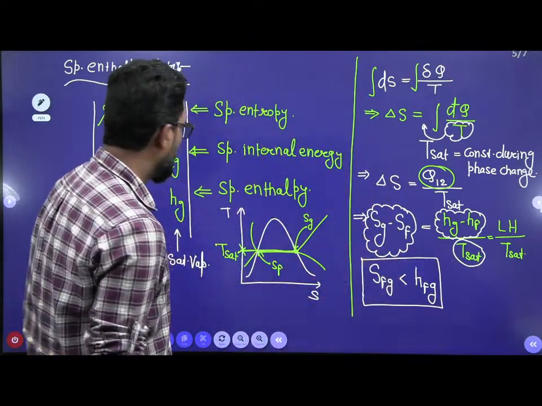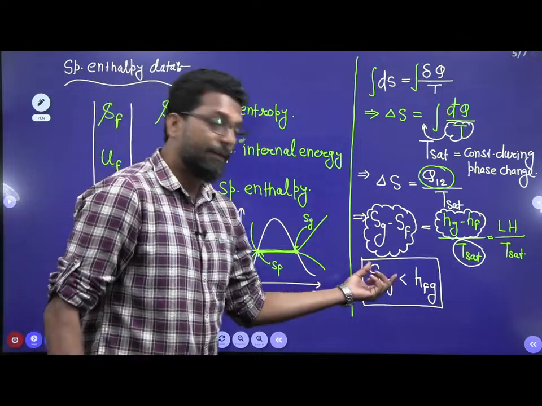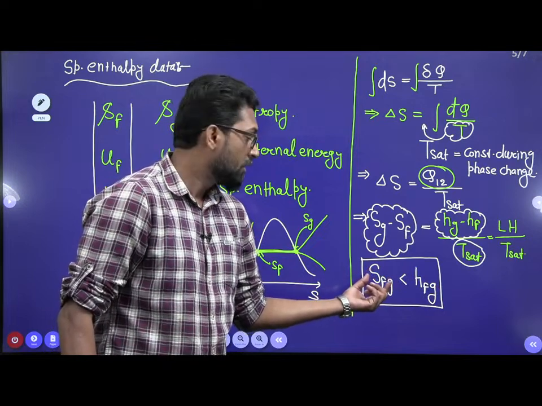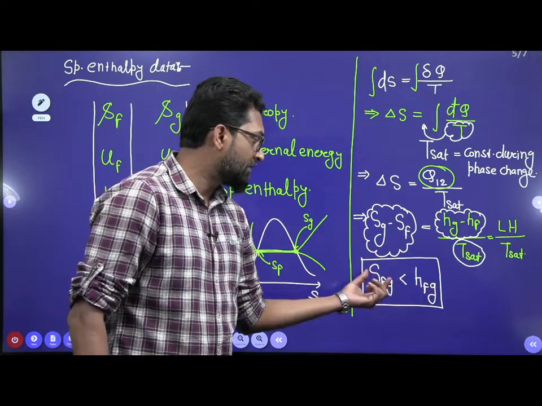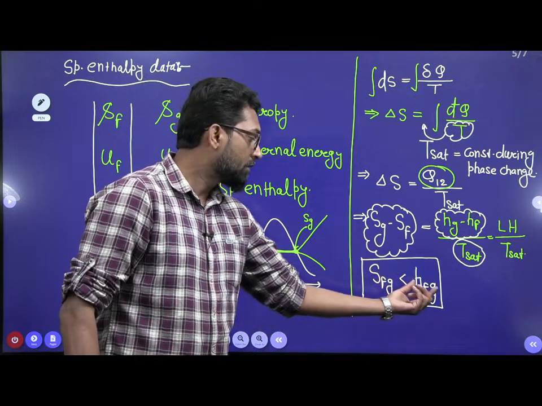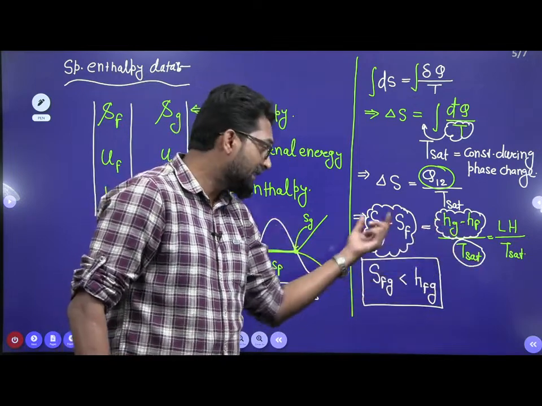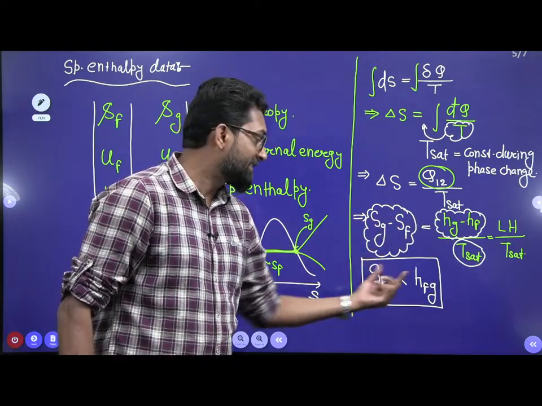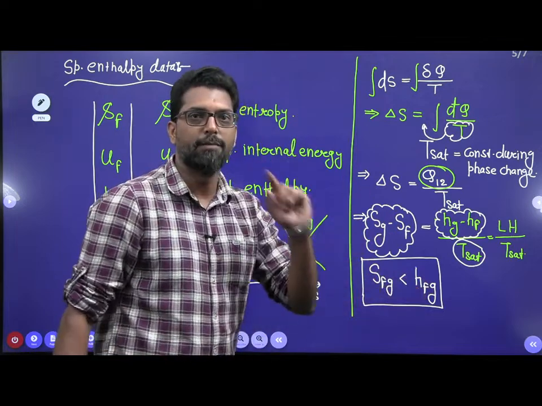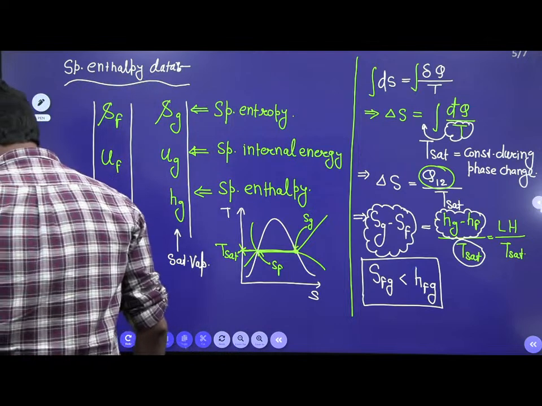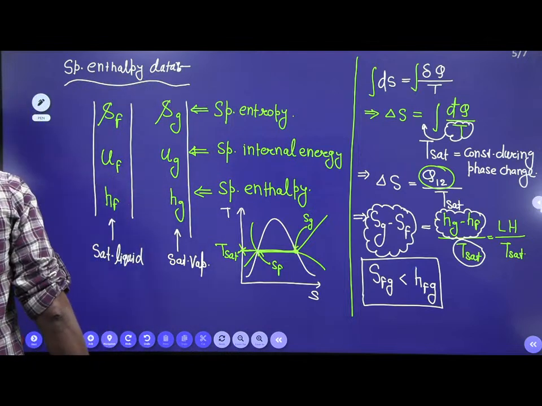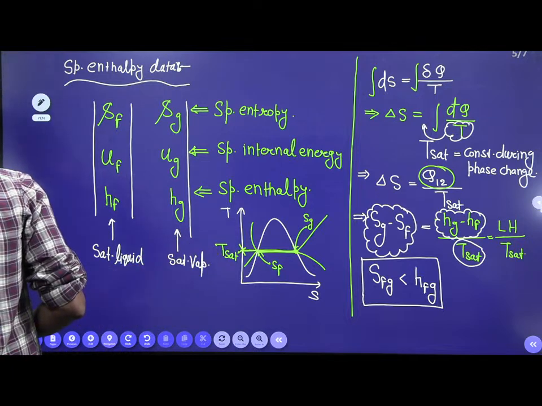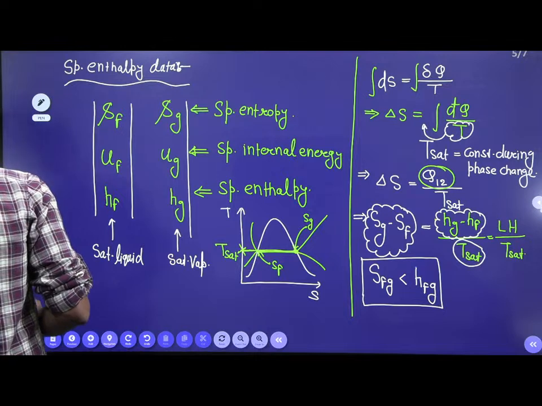That is the first observation. What is the next observation? If you compare the specific enthalpy and specific entropy change, the specific enthalpy has a higher value as compared to the specific entropy. Why? Because specific enthalpy is divided by the temperature to get the specific entropy change. So the specific entropy change must be less than the specific enthalpy. That was number first. Number second is that Sfg is the minimum value because it is divided by the temperature value.